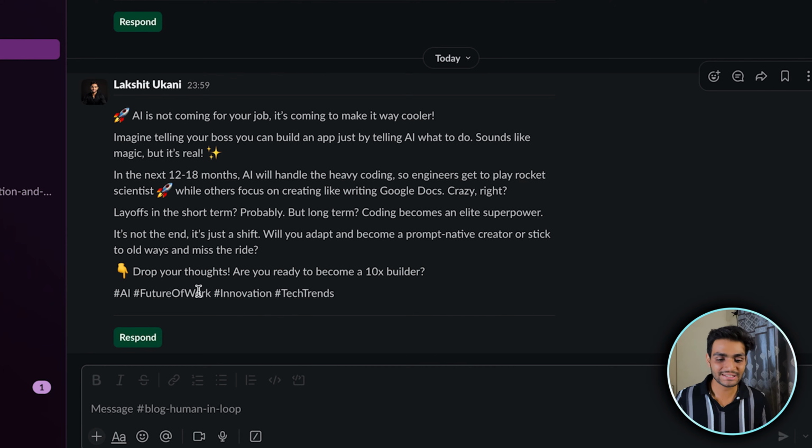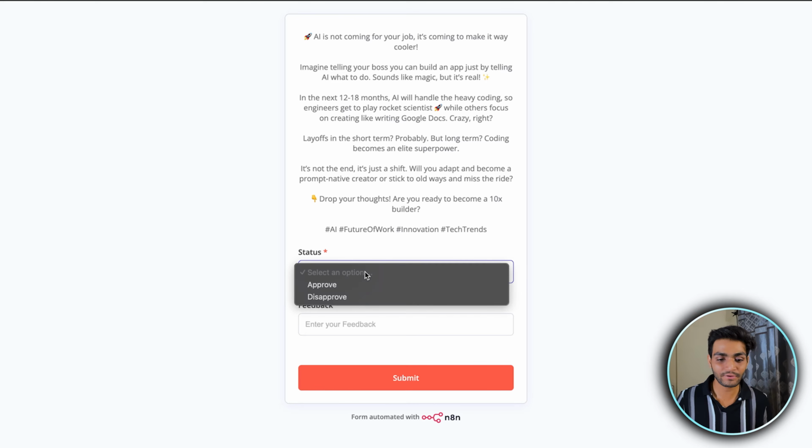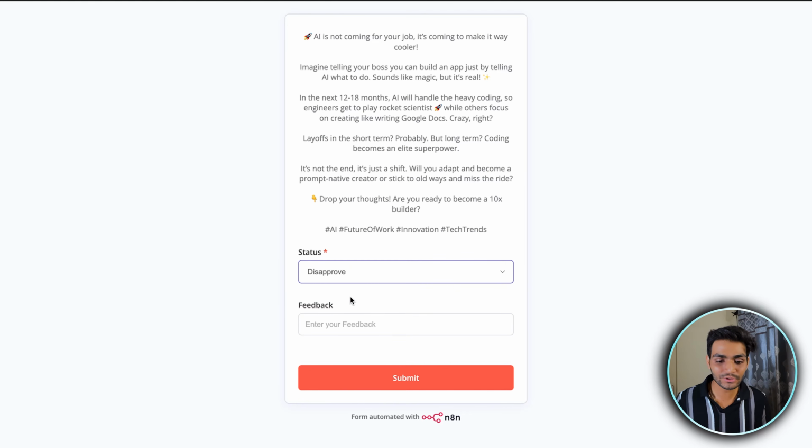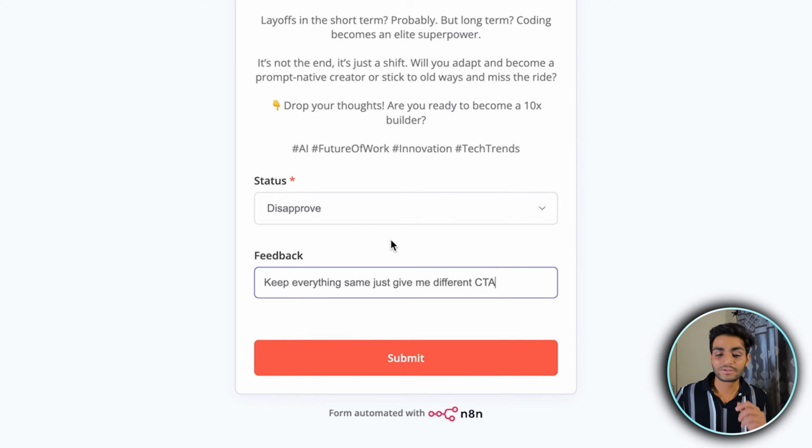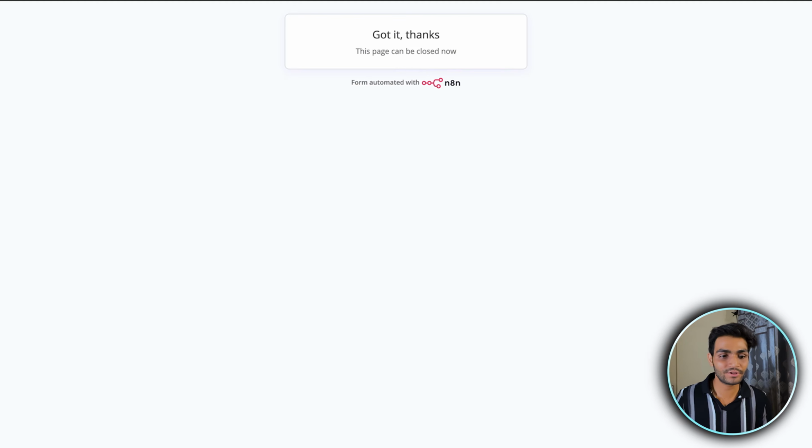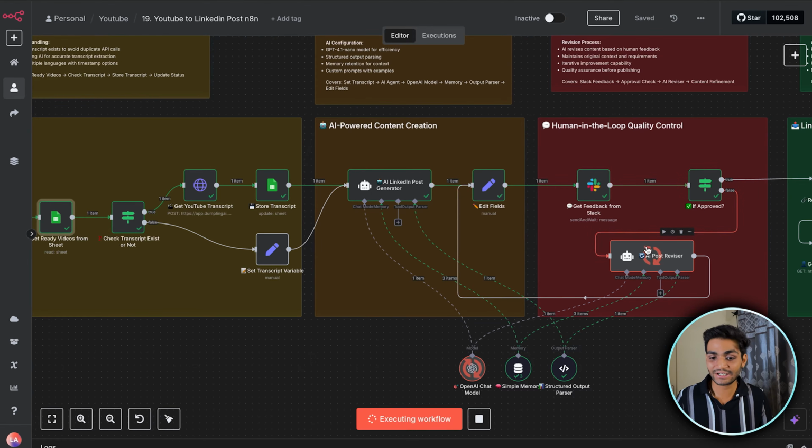So in the response, I can mention if I want to approve or disapprove. I'm not feeling like disapproving because it is such a great post, but let me disapprove to show it to you. I want to keep everything the same, just change the CTA. So I will write, keep everything same, just give me a different CTA. I'll submit it. Now in the workflow, it will again go and generate a different post and give us another post in the Slack.